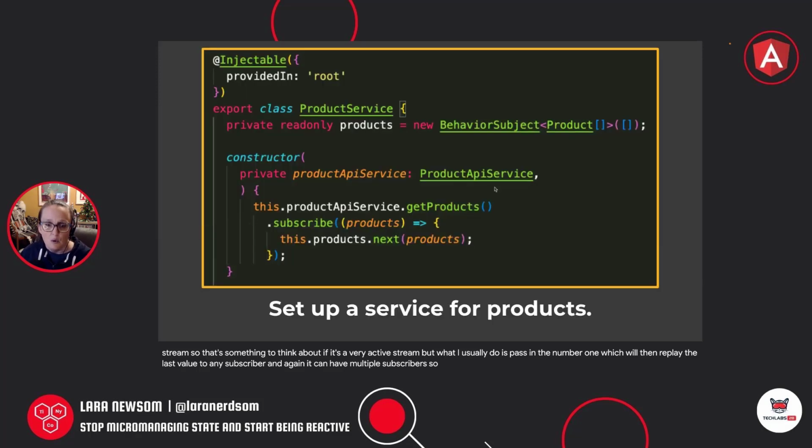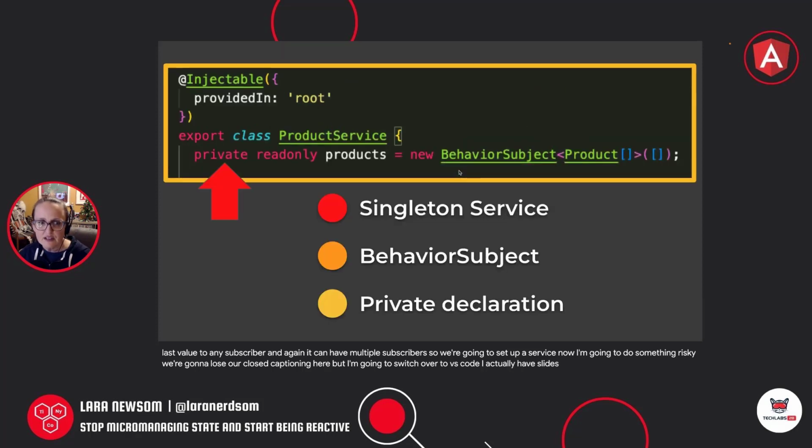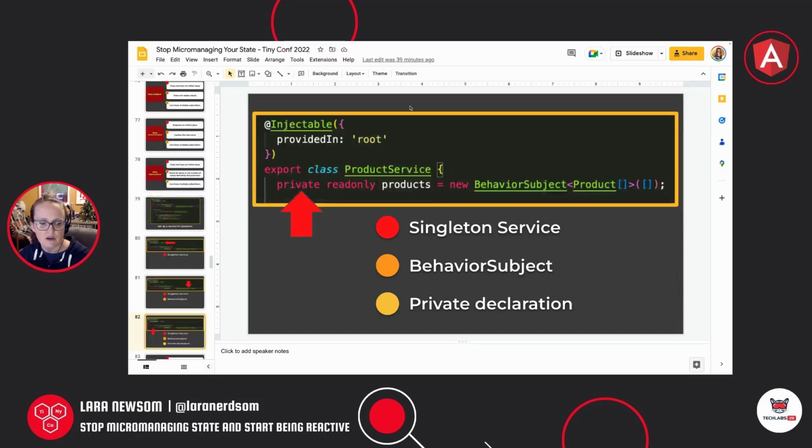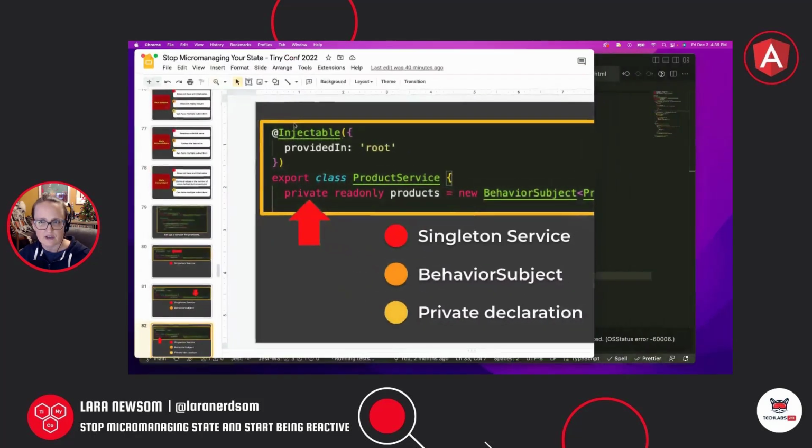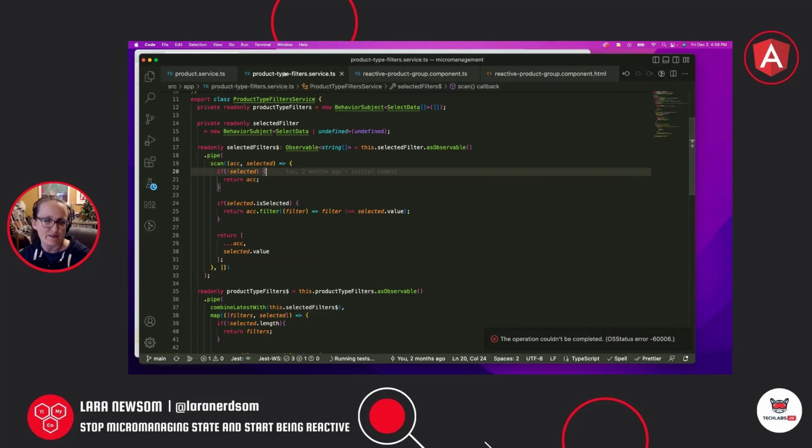So we're going to set up a service. Now, I'm going to do something risky. We're going to lose our closed captioning here, but I'm going to switch over to VS Code. I actually have slides laid out for all of these, but I find it's a little bit hard to go through them and actually not make it more confusing for people.